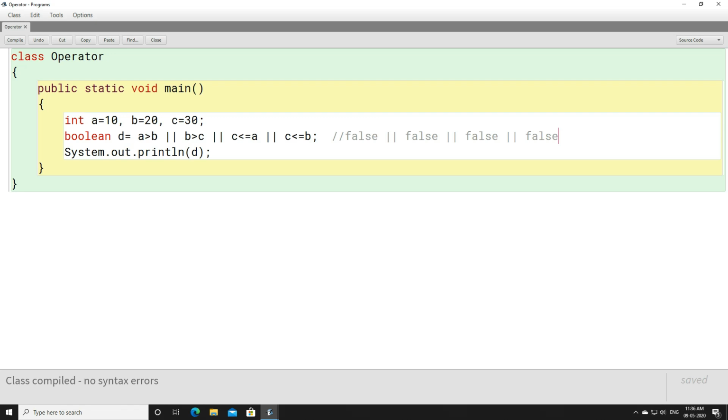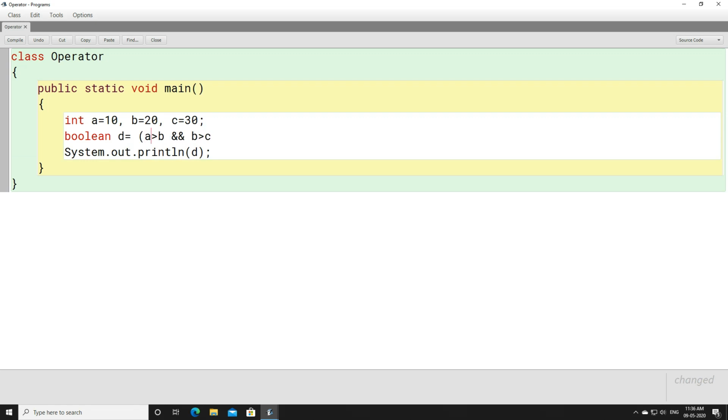Well, if you want to do manipulation using both the things, right? Let's do here. A is greater than B and B is greater than C. Or we'll keep this within parenthesis, or A is less than B and B is less than C. Now tell me what will be the output.